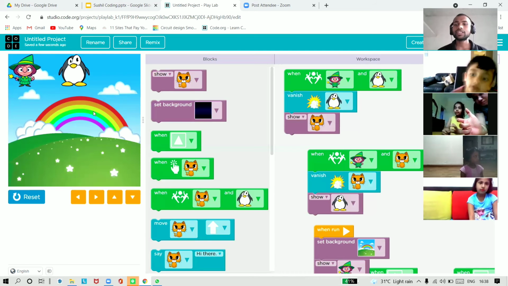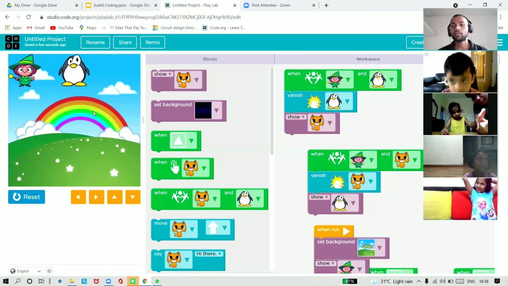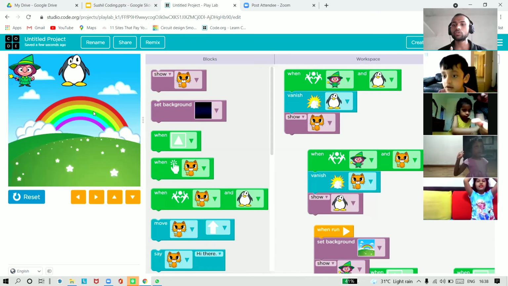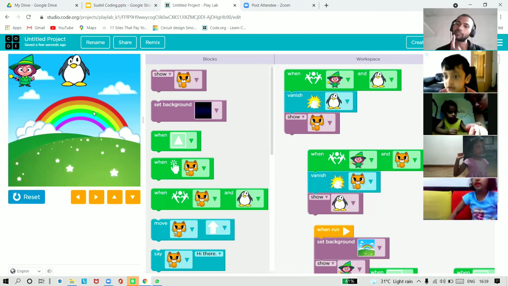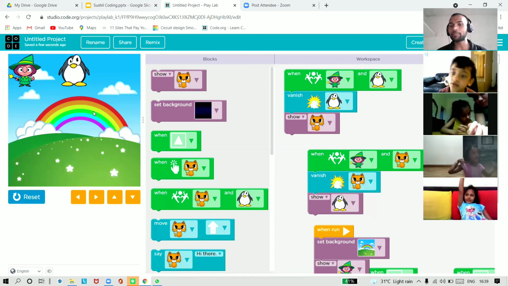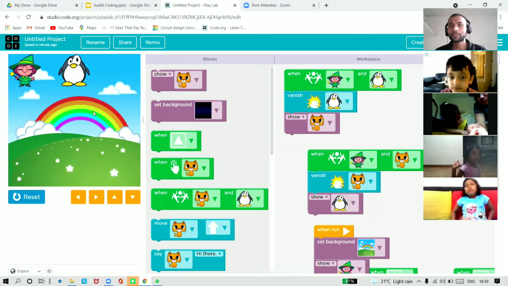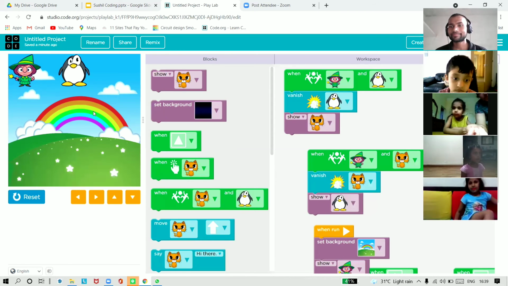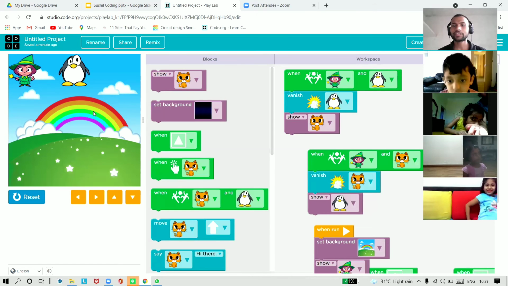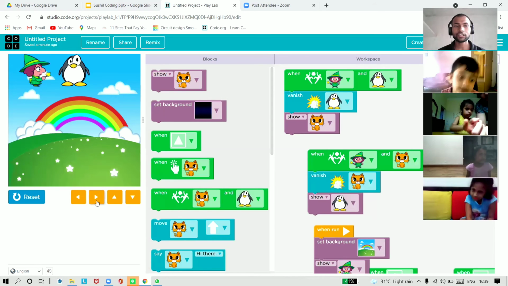Now just tell me, how many of you want your cat back? How many of you want the cat back? Yeah, please raise your hand. All those who want the cat back will raise their hand. Okay, Riddhi wants the cat back. Mayuka also wants the cat back. Ayans, you don't want the cat? You want your cat back or not? Yes. Okay. Oh, Janya is saying yes. So the majority says yes. So let's do a magic once again.